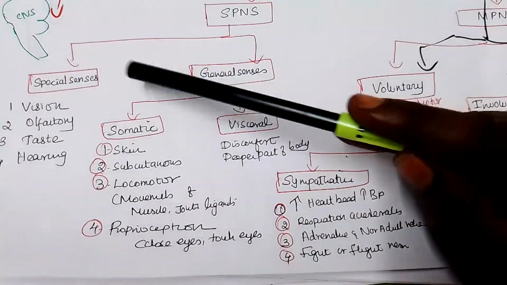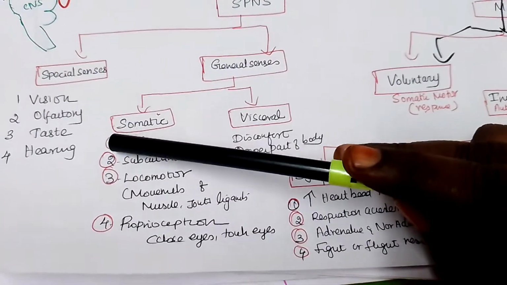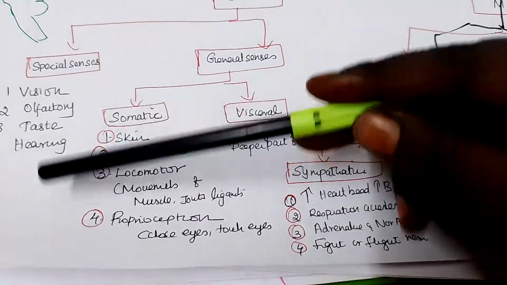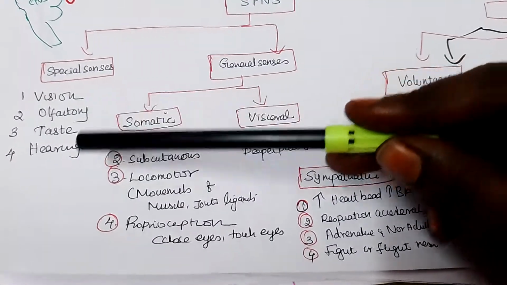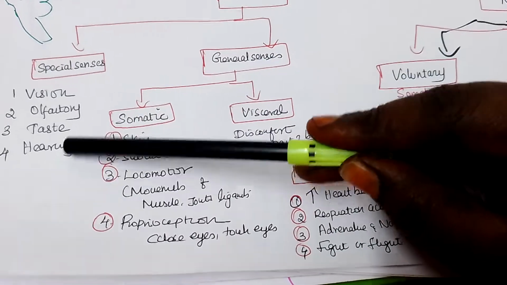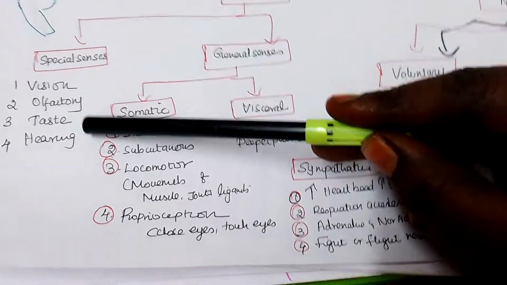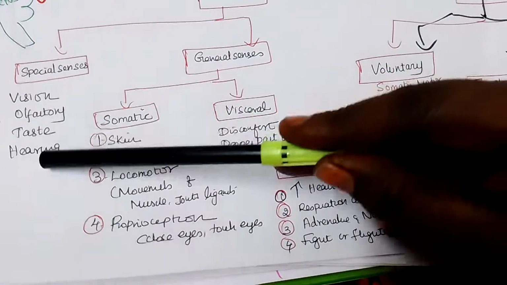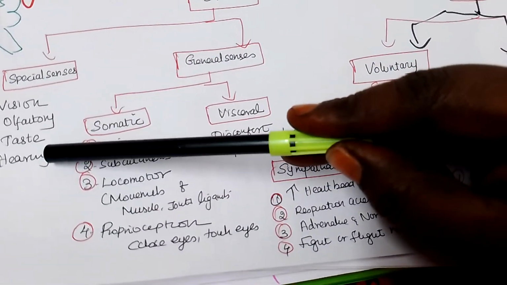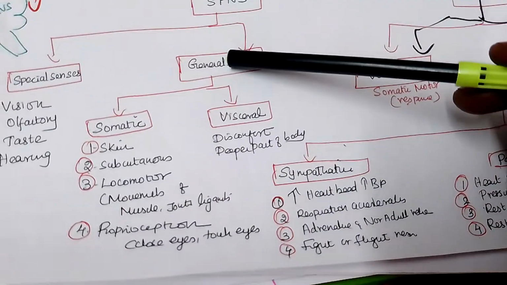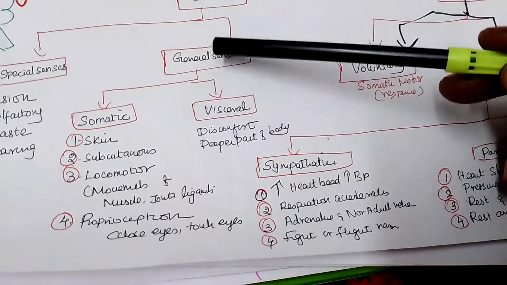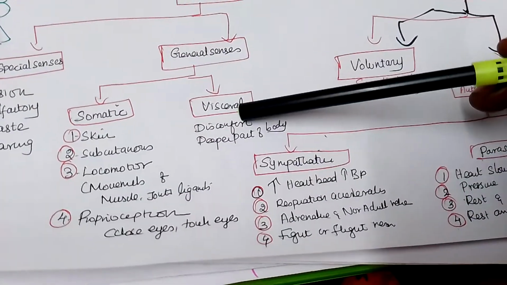Special senses are the special sense organs, like olfactory and optic, but the skin will not be here. You have to remember that only vision, olfaction, taste and hearing come under the special senses. And what are general senses? General senses are again divided into somatic and visceral.